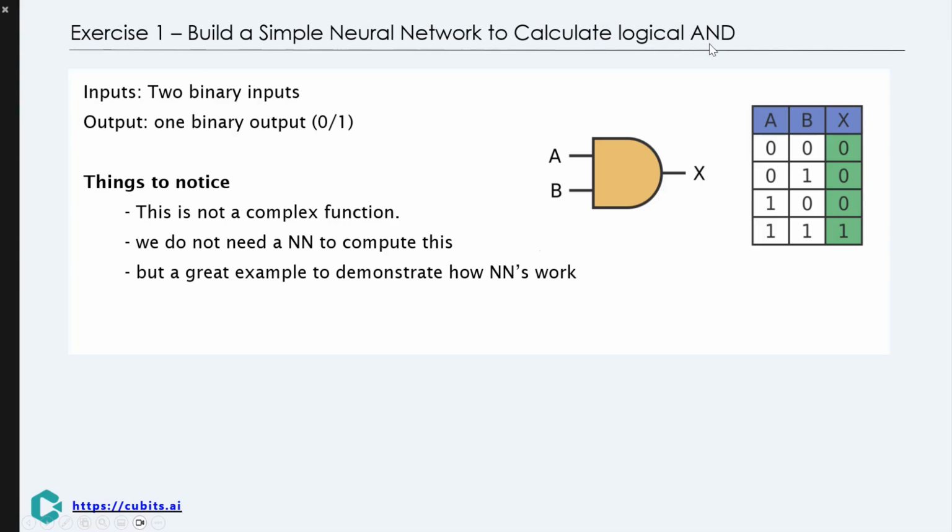This exercise uses two binary inputs and produces one binary output, either 0 or 1. While computing an AND function might seem straightforward, and we don't actually need a neural network for this task, it serves as an excellent introduction to how neural networks operate. Through this basic example, you'll grasp the fundamental concepts of neural network architecture, including how inputs are processed to yield an output. Imagine a neural network with just one neuron, trained using only 4 input sets.